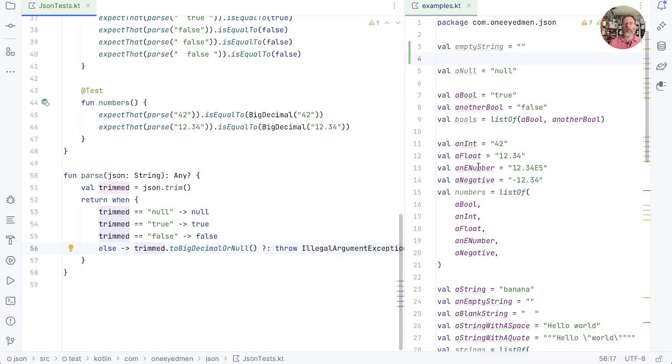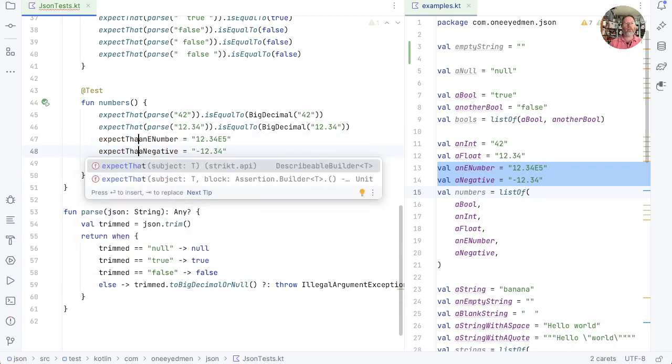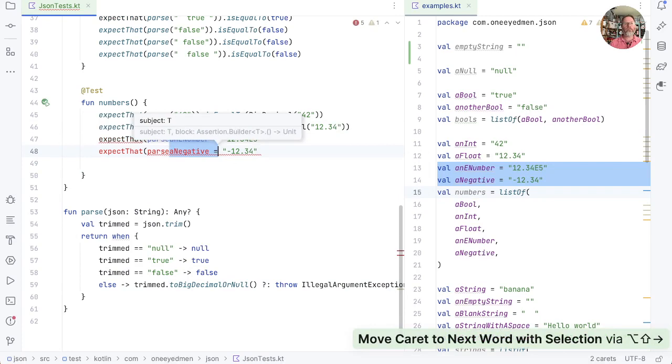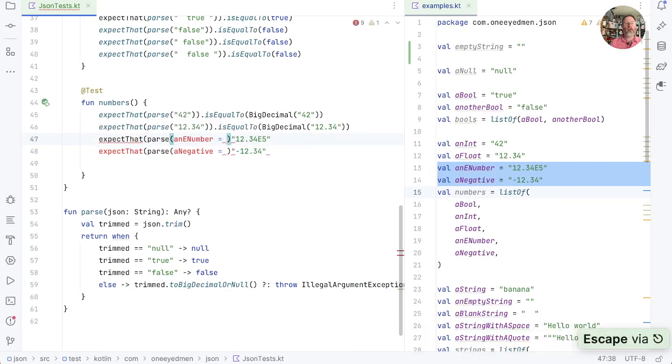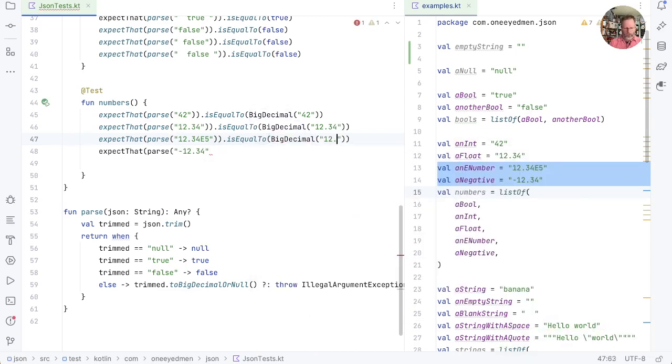As we're using BigDecimal, I think we might reasonably expect these others to work. And let's take them and we will put them in here and then say expect that parse, take it away, is equal to BigDecimal 12.34 by 10 to the 5.